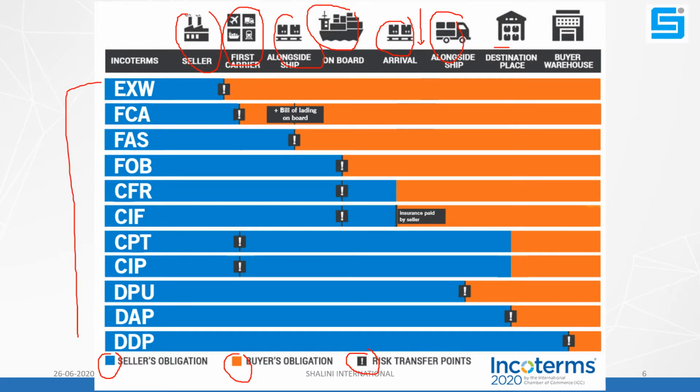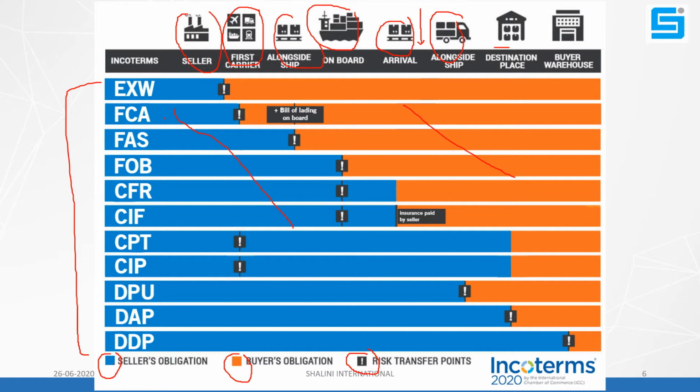These are Incoterms. The blue color defines the seller's responsibility, and the saffron color defines the buyer's responsibility.